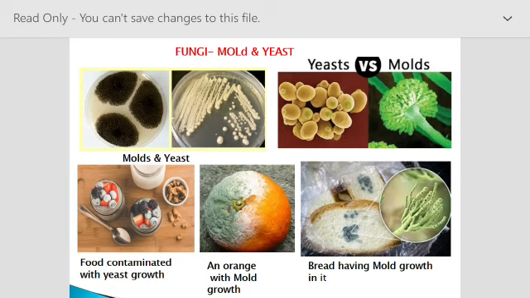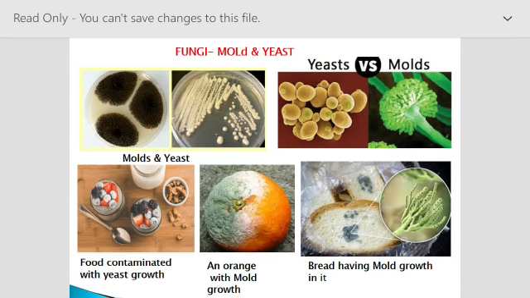In the first figure you see there is a black growth in a petri plate, and in another one there is a white growth. The black growth which you are seeing is the growth of mold. And the white growth on the petri plate is of yeast. If you recollect, where have you seen this mold? Yes, on bread. If you keep bread for a longer period of time, you will see a black growth on it. That is nothing else, only the growth of mold, that is fungi, which grows on the bread.